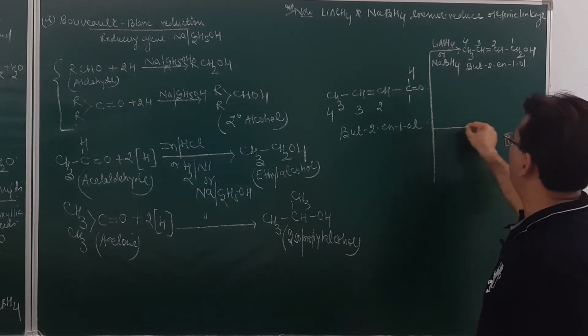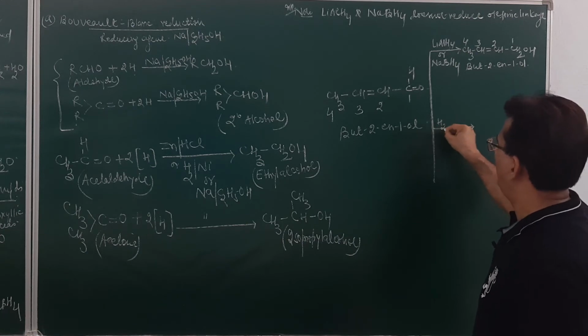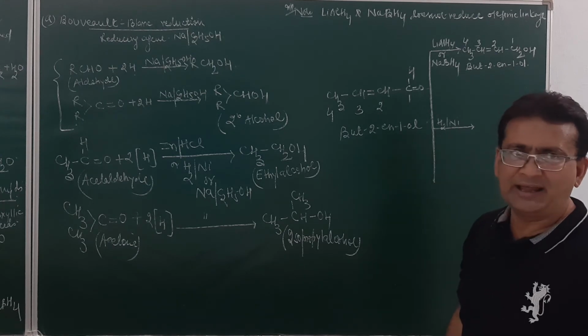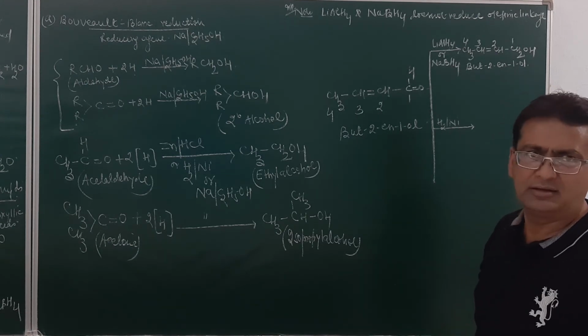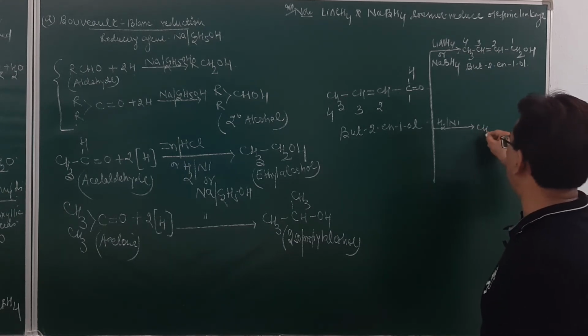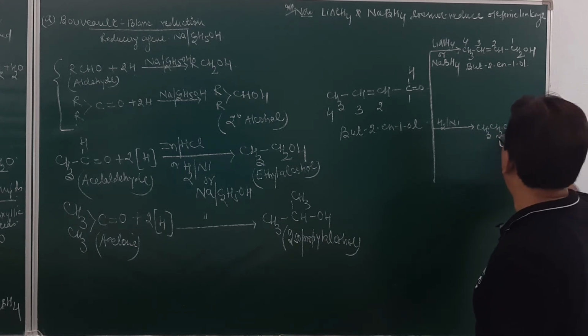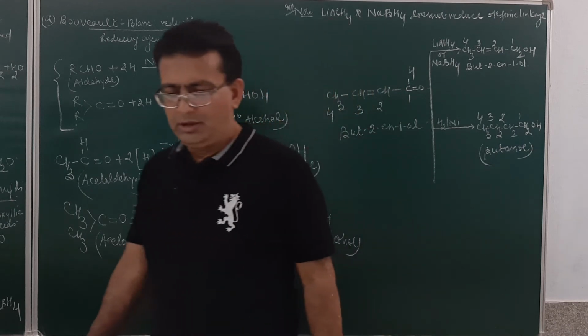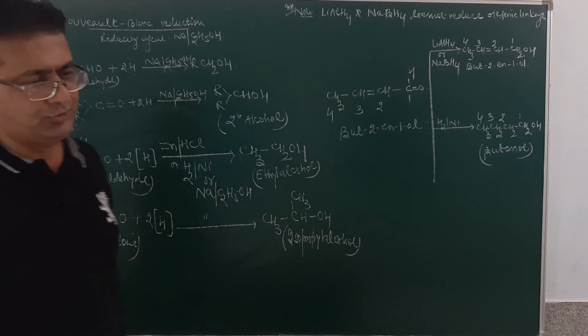But if we carry out the reduction in presence of hydrogen and nickel, or sodium and ethyl alcohol, or anything other than lithium aluminum hydride or sodium borohydride, it will result in the formation of the product CH3. The double bond will be reduced, CH2, CH2 and CH2OH. This will be 1, 2, 3, 4. And the name of this will be given as butanol. So this is how this reaction will take place. I think this must be very clear to you, student.